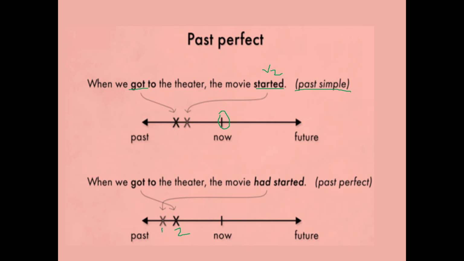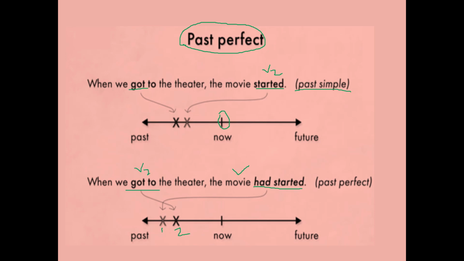The first action should always be said in the past perfect tense. When two actions are done one after the other, the first action should be said in the past perfect tense. The second action should be said in the simple past.